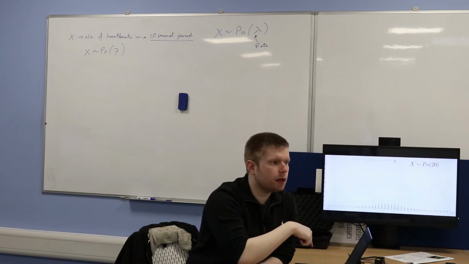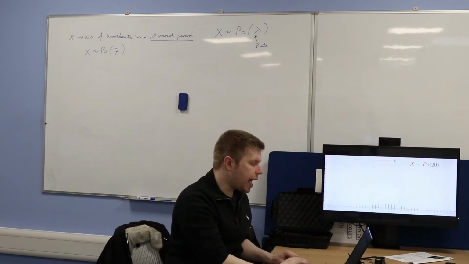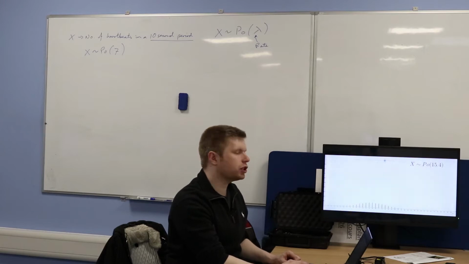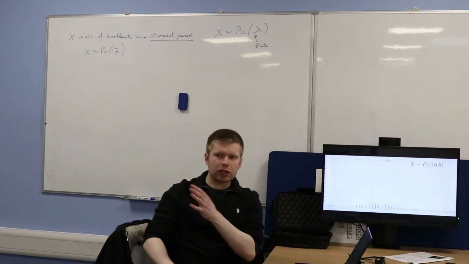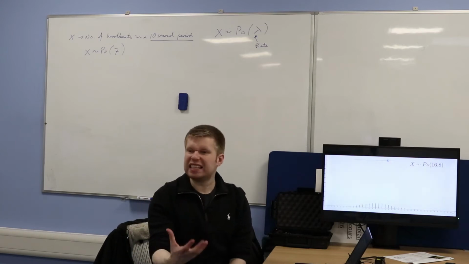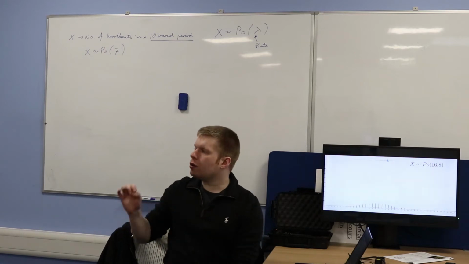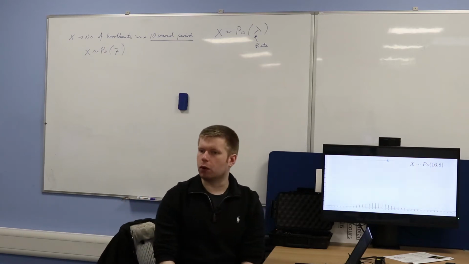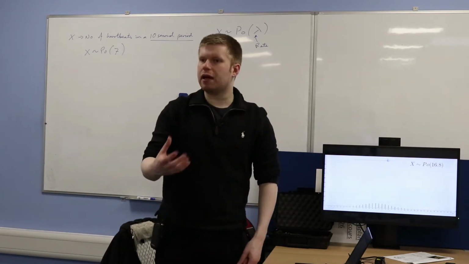Remember we did that yesterday? If you can't remember, go back and play with it. It's on the VLE, okay? But here, as we change that parameter, can you see that the shape stays pretty much symmetrical? So what we can say is that the Poisson distribution is basically exactly the same as the binomial distribution. The only exception is that we don't have a fixed number of trials anymore. Does that make sense? So the number of trials doesn't remain fixed anymore.